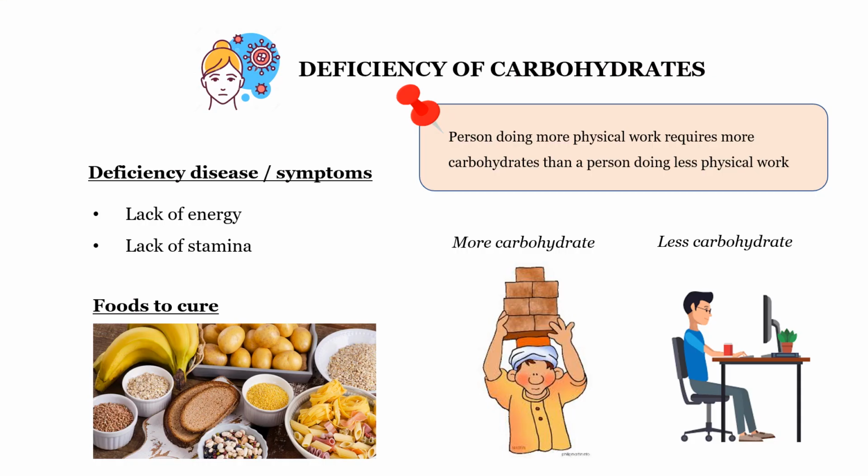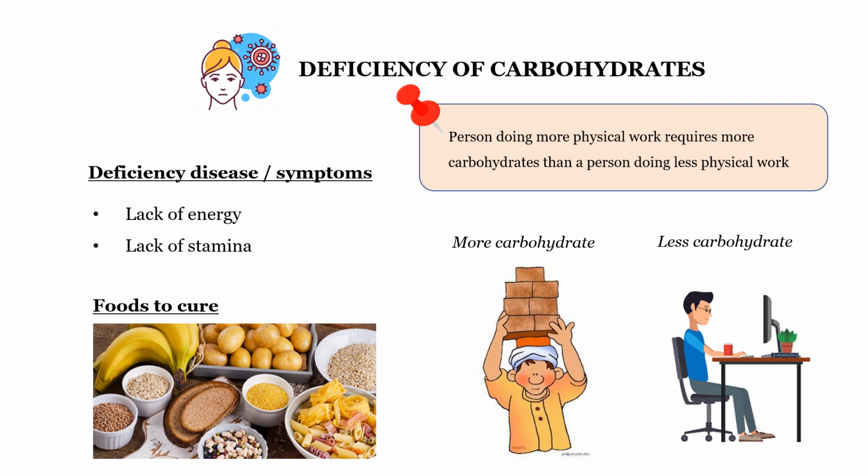Next you can see what nutrient deficiency causes what diseases. First let us see deficiency of carbohydrates. Carbohydrates, as you know, are an energy giving food. If you do not eat carbohydrate properly, your stamina may be less. So lack of carbohydrates in the diet results in the lack of energy and stamina.